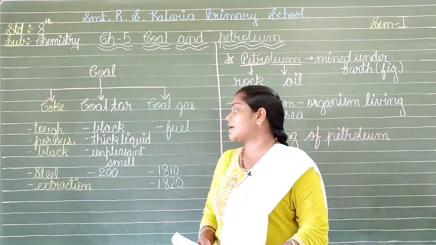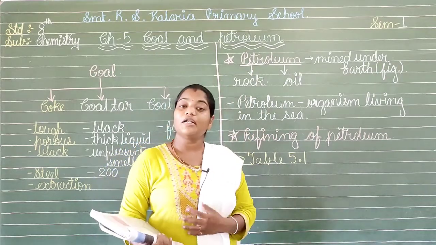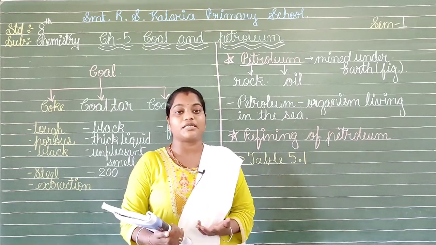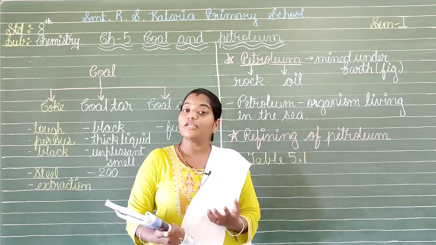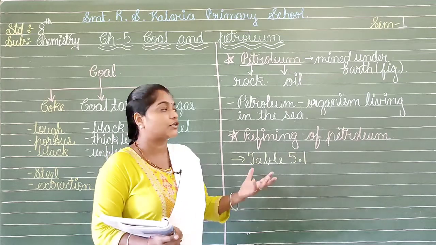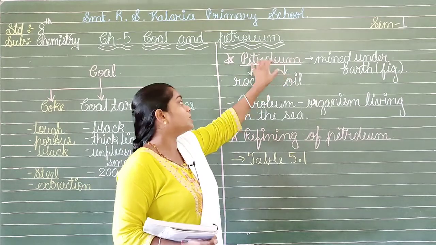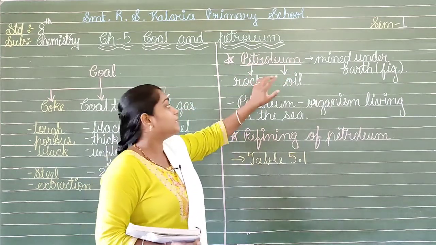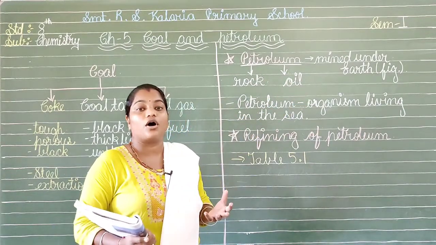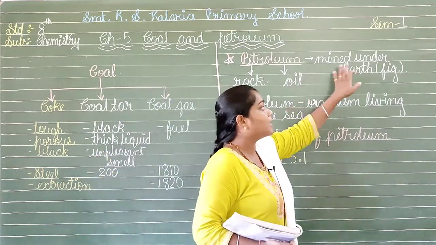Now the next topic is petroleum. Similar to coal, we have petroleum products also being manufactured from natural substances, from fossil fuels only. Which substances were used over there to make this petroleum, the natural resource? First of all, let us go through this word petroleum. The word petra indicates rock and the word oleum indicates oil, meaning the oil which is extracted from the rock, that is impervious rock, is known as petroleum. It is mined under the earth.